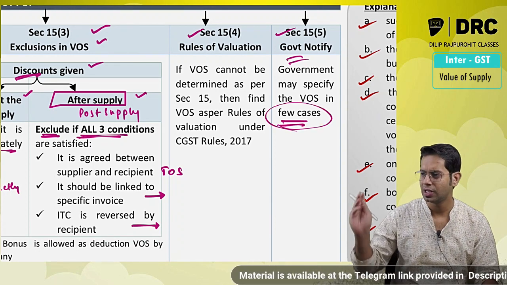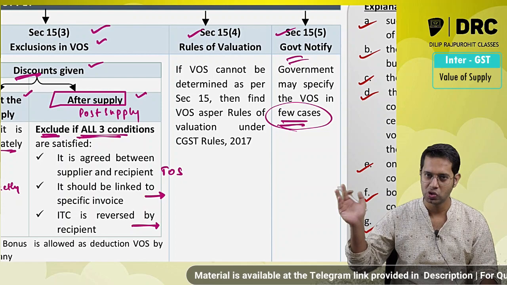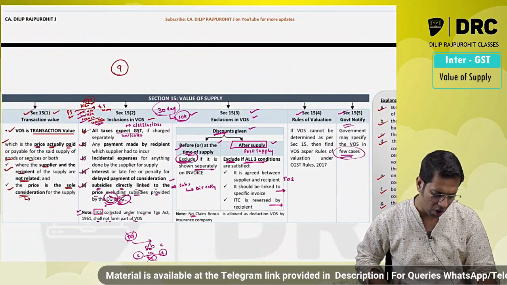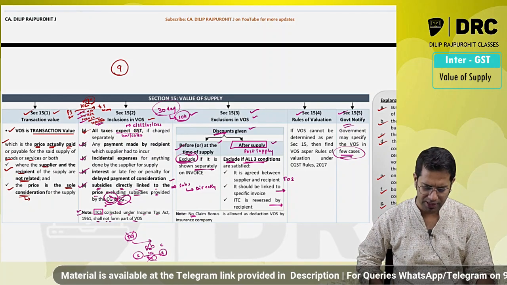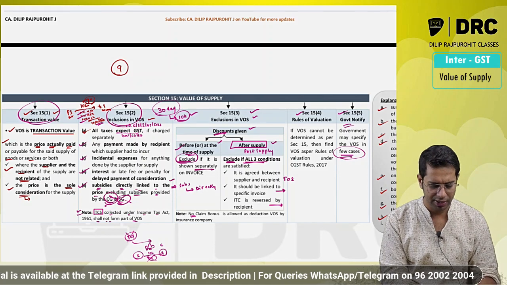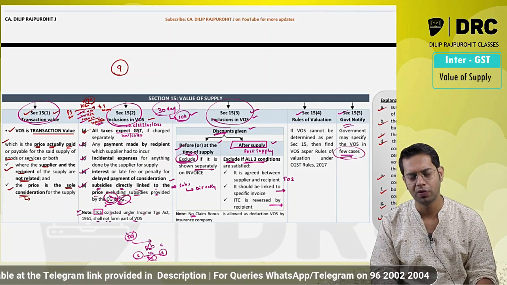So what are those different cases? You will learn that in final level. So this is basically all about your value of supply topic. This is basically all about your revision. Just three small sections which you have to remember: 15.1, 15.2 and 15.3.